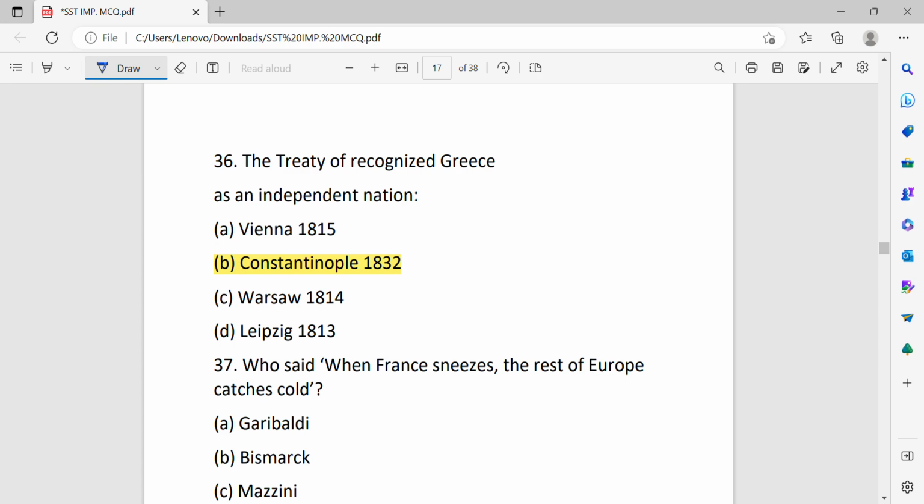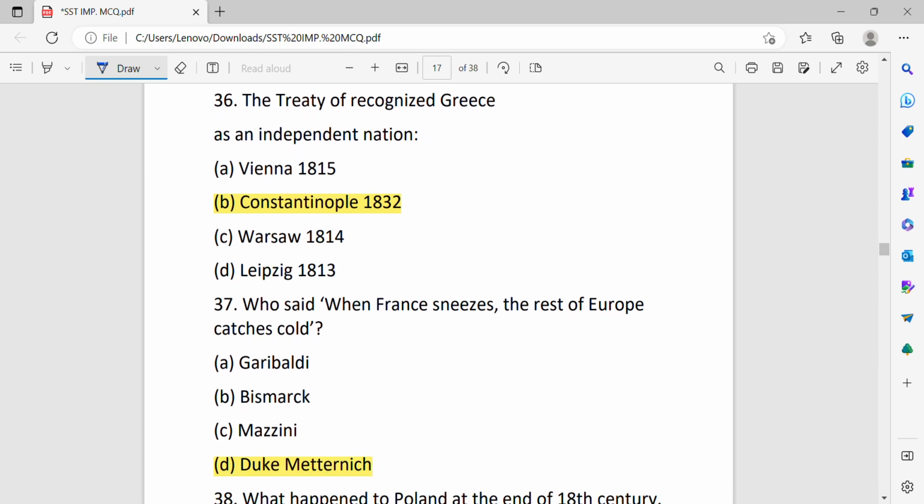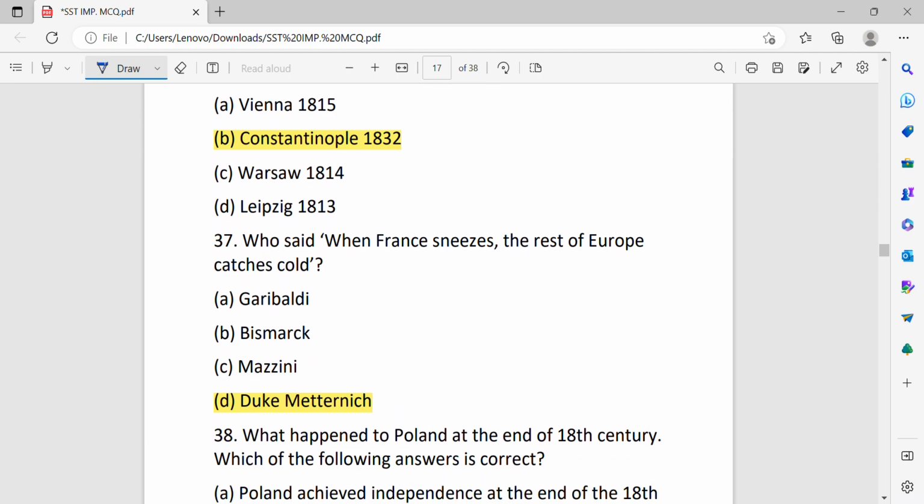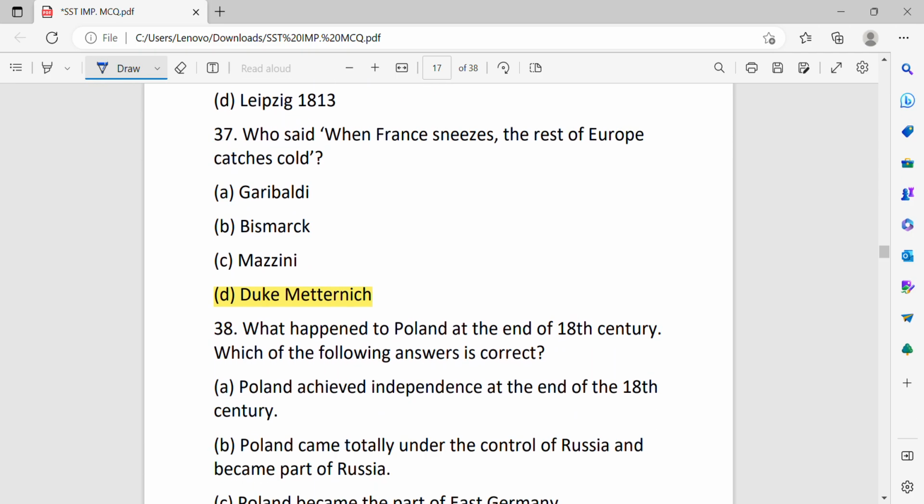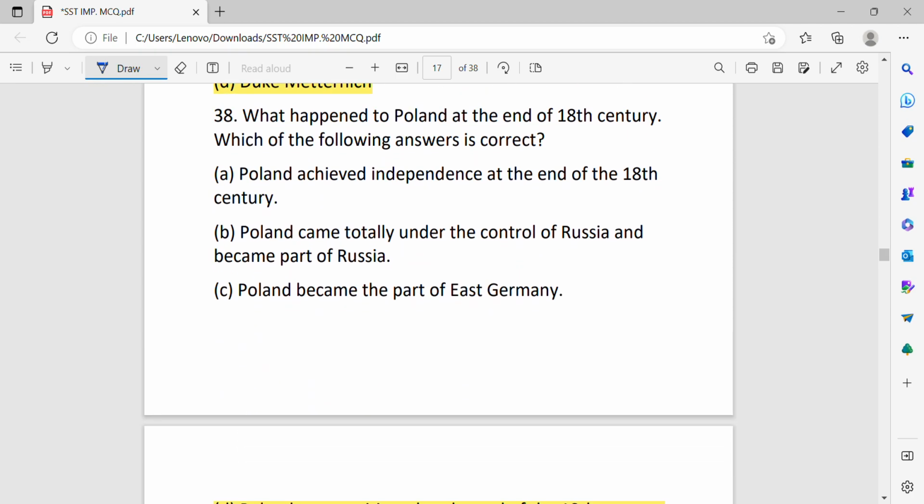The Treaty that recognized Greece as an independent nation is the Treaty of Constantinople, which was held in 1832. Who said when France sneezes, the rest of Europe catches cold? This is a statement given by Duke Metternich.